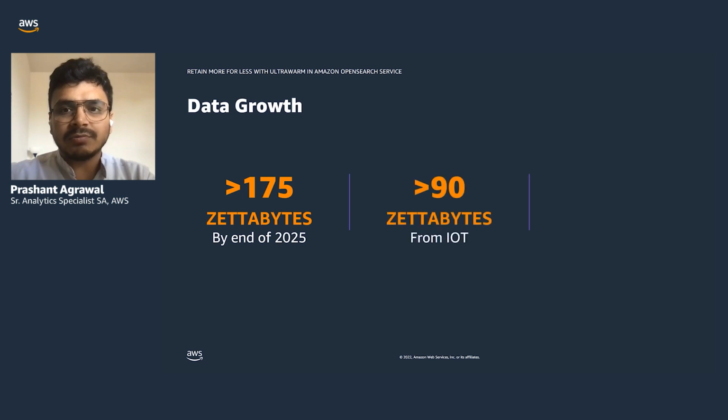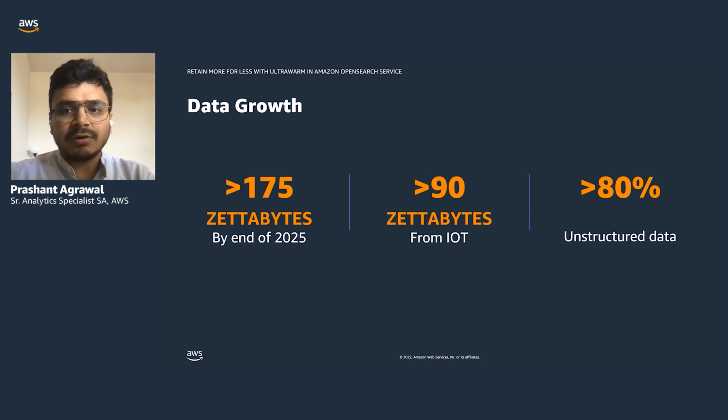And out of those 175, 50%, around 90 gigabytes, is expected to be generated only from IoT devices. And out of those, 80% of these data sets are unstructured. 71% of enterprises reported that unstructured data is growing way faster than business data.